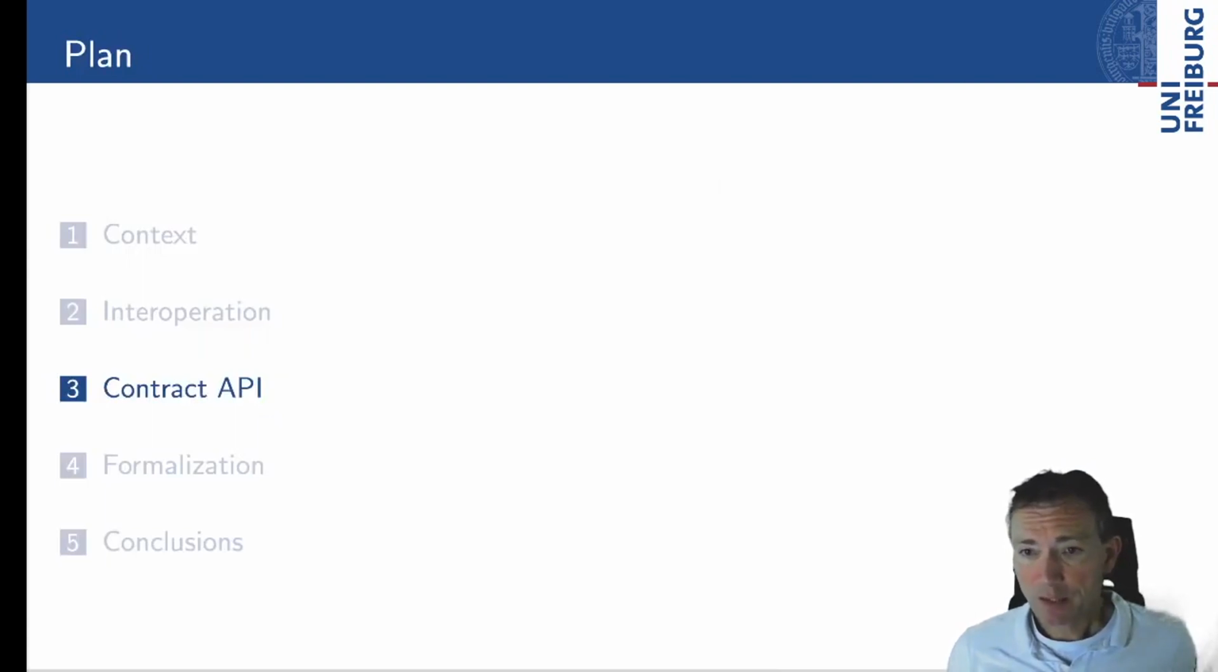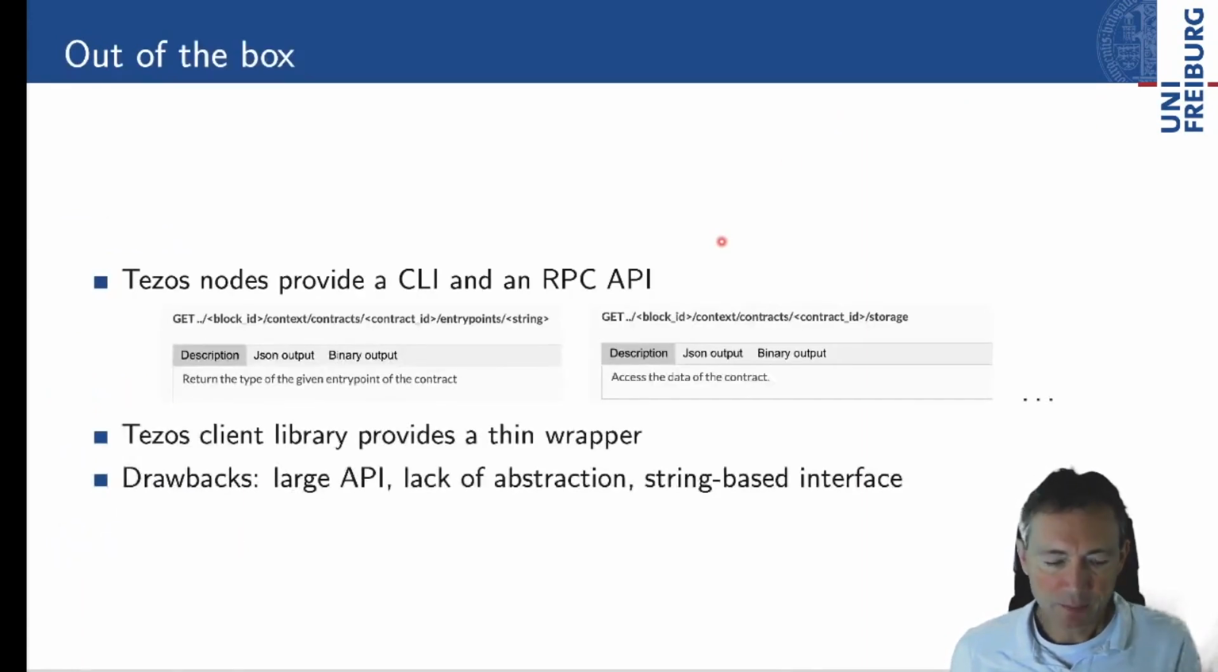Let's start with a look at the practical side. Let's have a look at the API. Of course, there is a way to programmatically access any blockchain, and the same is true for Tezos. Tezos provides a command line interface and an RPC API, and that allows you to obtain various information, actually to perform any operation on the blockchain. And here these are just some examples.